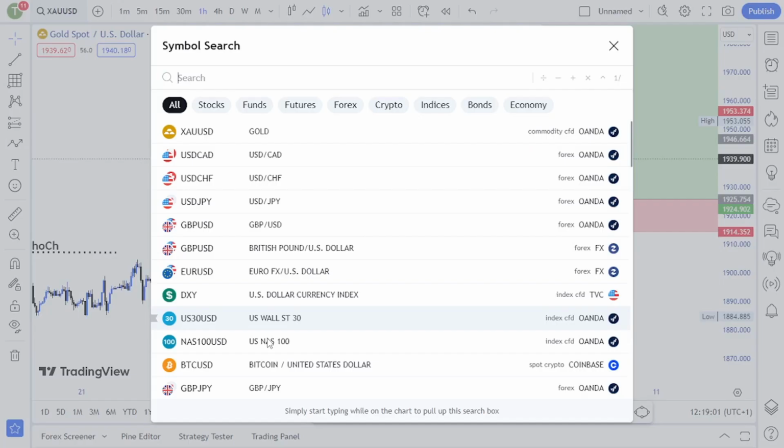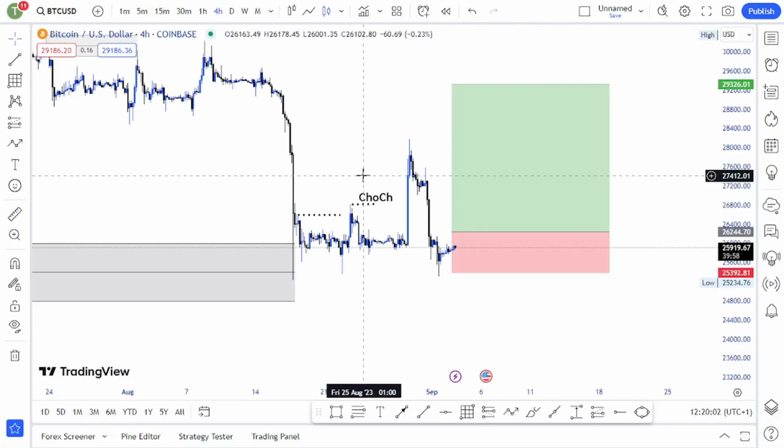Bitcoin. Let's look at Bitcoin. As you can see here on Bitcoin, guys, we have a change of character. A change of character is already formed. Now price went back lower, guys. So I'll be buying this market once we break up, then I enter a buy targeting this higher, guys.